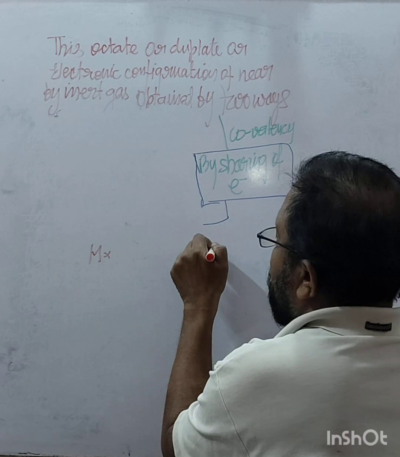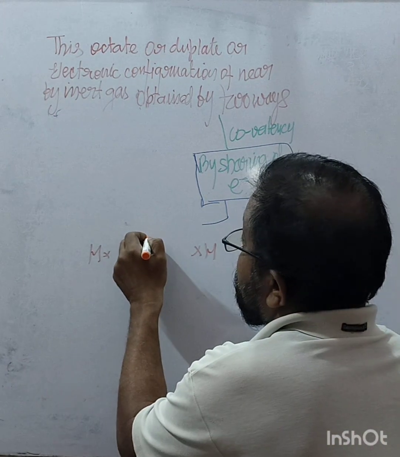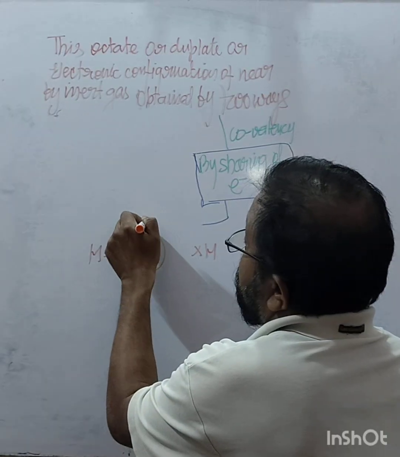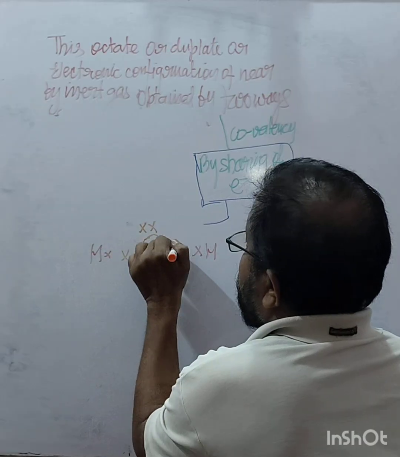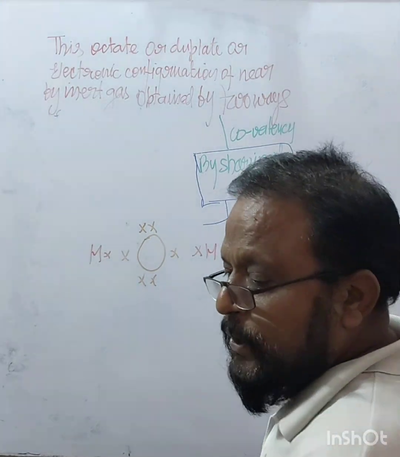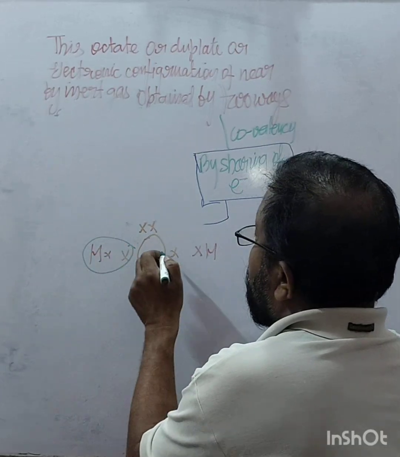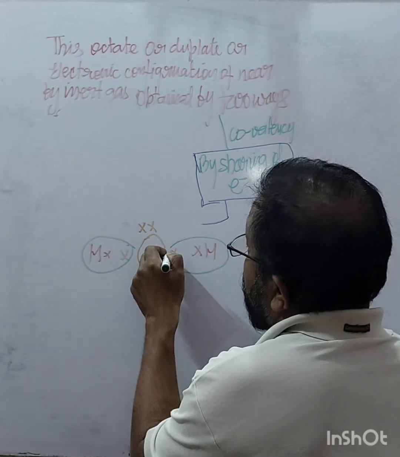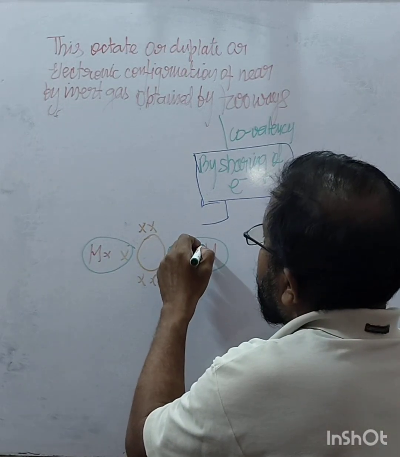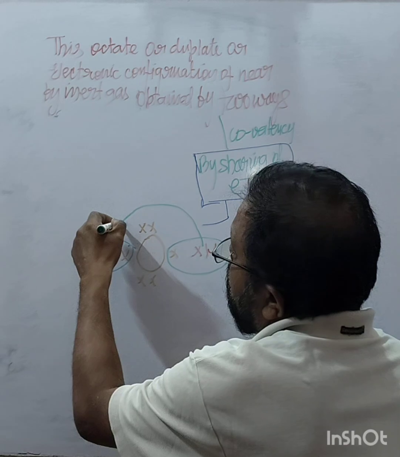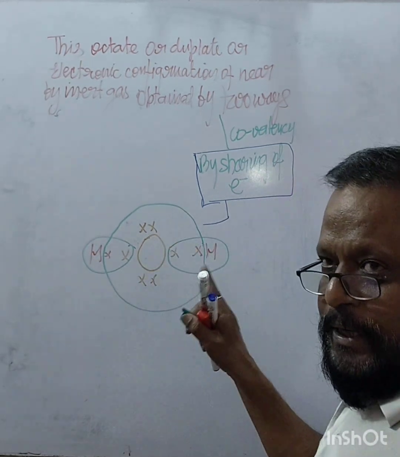This hydrogen atom has one electron, and the oxygen atom has 6 electrons, like this. What it does: each hydrogen atom takes 1 electron from the oxygen atom, and the oxygen takes 1 electron from both hydrogen atoms and completes its octet, right?